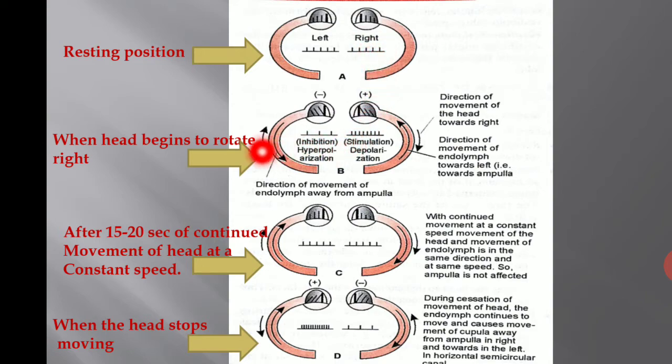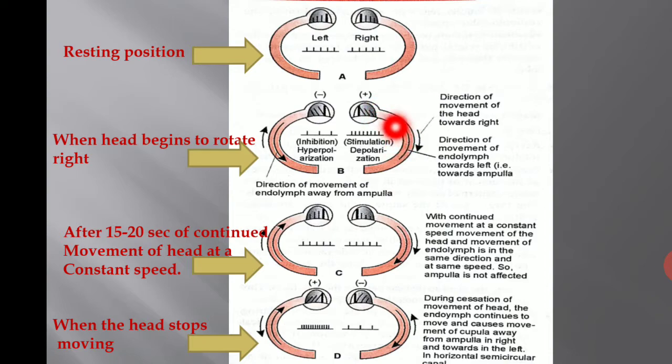Now when the head begins to rotate to the right side, as we know the semicircular canal is filled with endolymph, so the endolymph moves towards the left side, towards the ampulla.